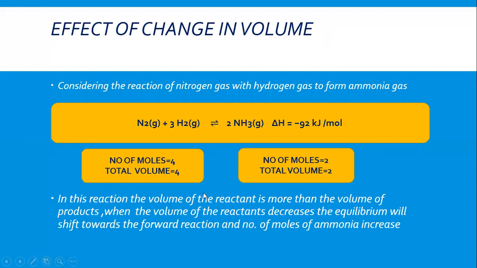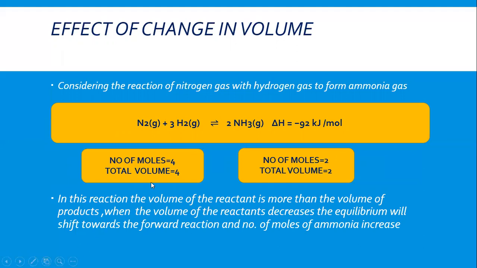Next, effect of change in volume. Consider the following reaction. When nitrogen reacts with hydrogen to form ammonia, number of moles equal to 4 in case of reactant, number of moles equal to 2 in case of product. We know that according to Avogadro principle, the number of moles is directly proportional to the volume.